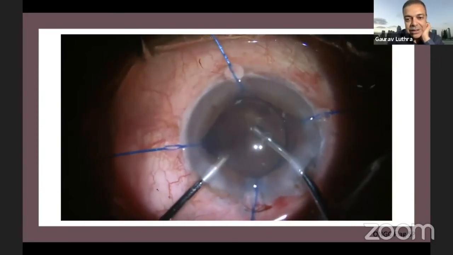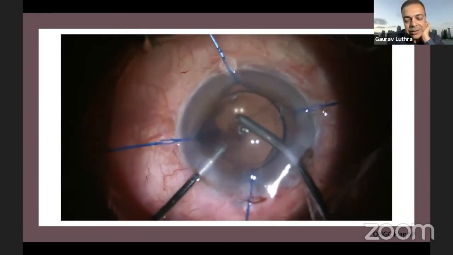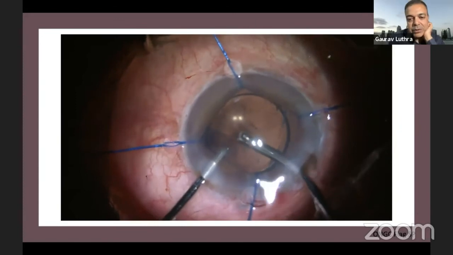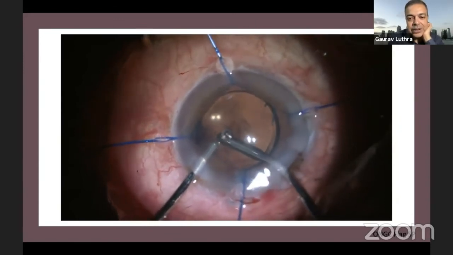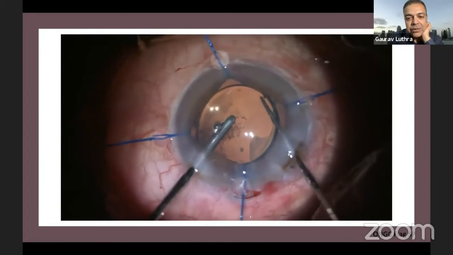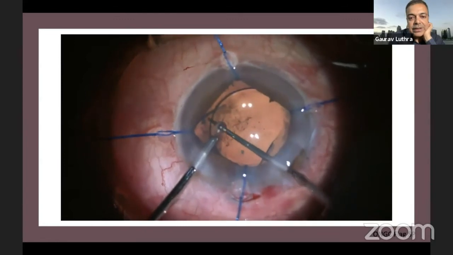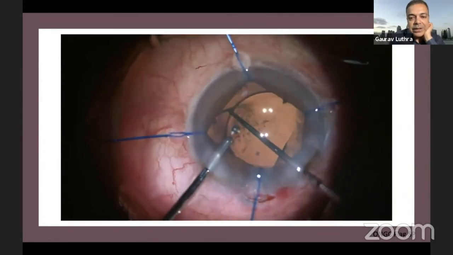So these are the worst case scenarios that you have to live with, because you tackle one thing and the other one comes up, because these are irritated eyes. They've already been having post-op inflammation for almost 2 days, so everything bleeds to touch and it's very friable. So you have to tackle that, and using positive pressure, you have to ensure that the bleed stops and you position the IOL well. And once that is through, then you can probably breathe a sigh of relief.